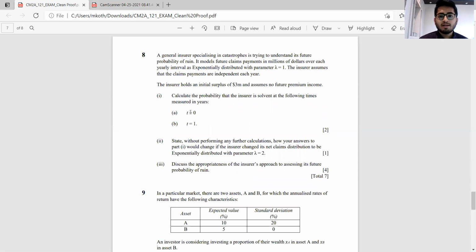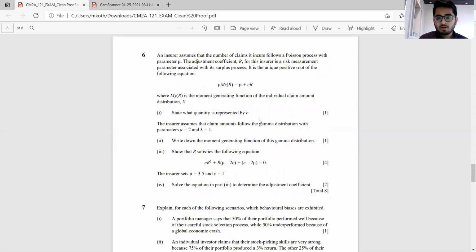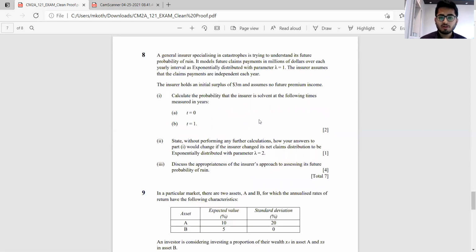Next, question number 8, again from ruin theory. So we have around 15 marks of questions on ruin theory. Quite a few of you have a tendency to go for CM2 before CS2, even if you do not have a very strong background in derivatives. One of the reasons why I keep saying it's very important to ideally study CS2 first and then CM2. A few students can attempt CM2 before CS2 and still clear it. That is an exceptional case.